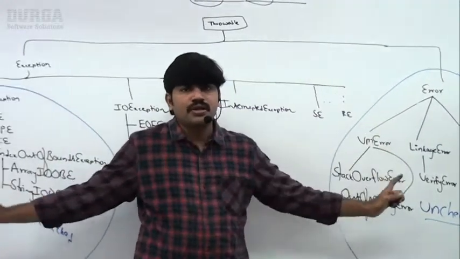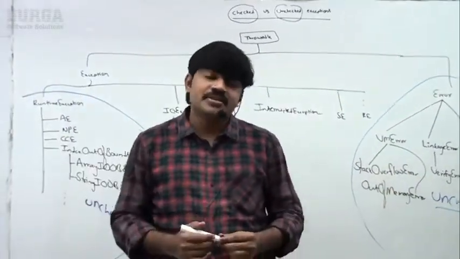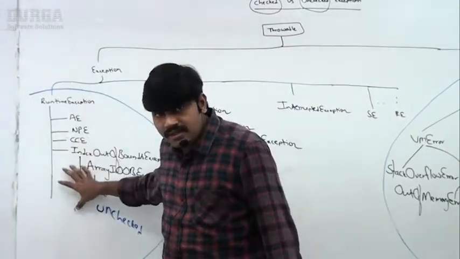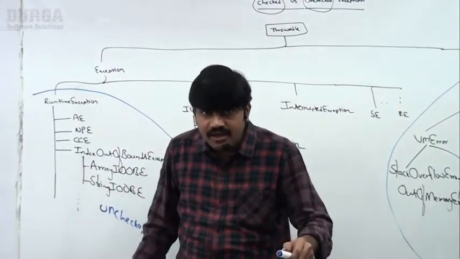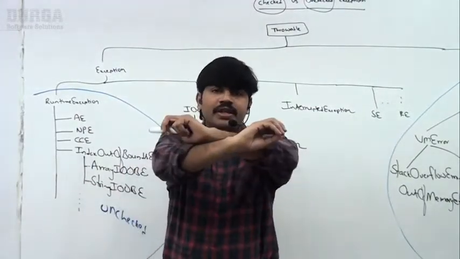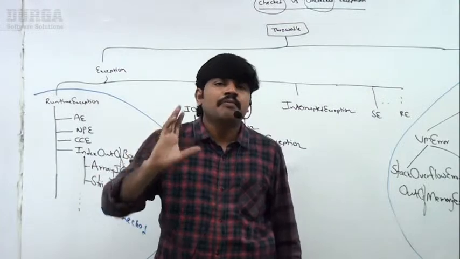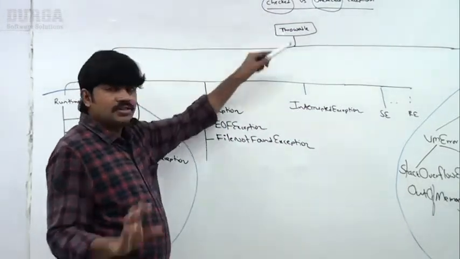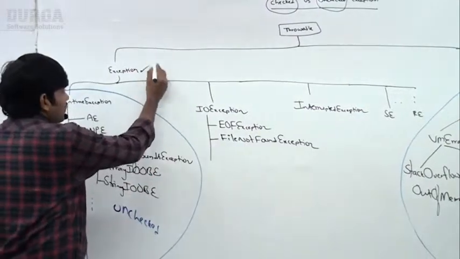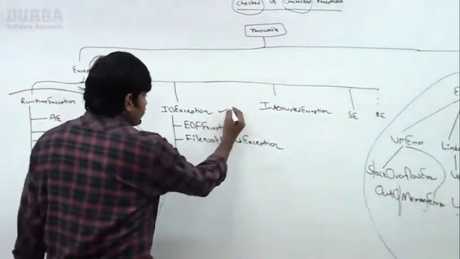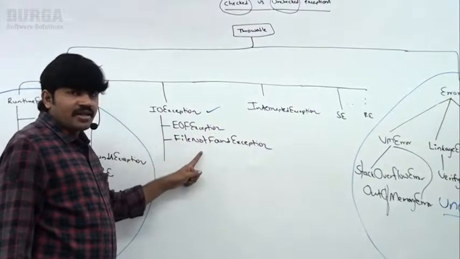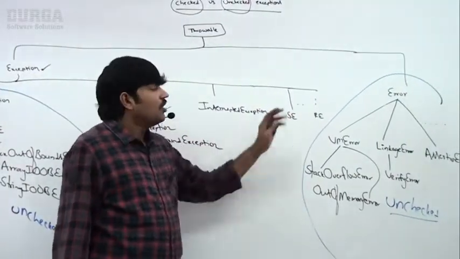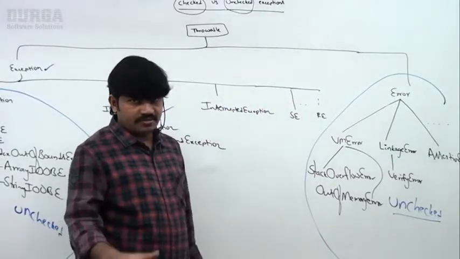Except these two groups, all the remaining are checked exceptions only, except this RuntimeException and its child classes, and Error and its child classes. Every remaining thing is by default a checked one only. Throwable is checked, next Exception checked, IOException checked, EOFException, FileNotFoundException, InterruptedException, ServletException, RemoteException. All these things are checked exceptions only.